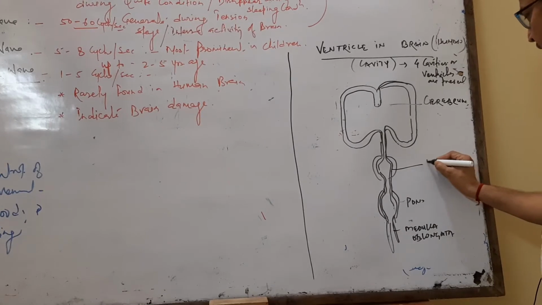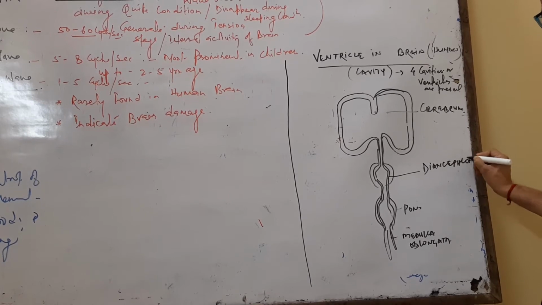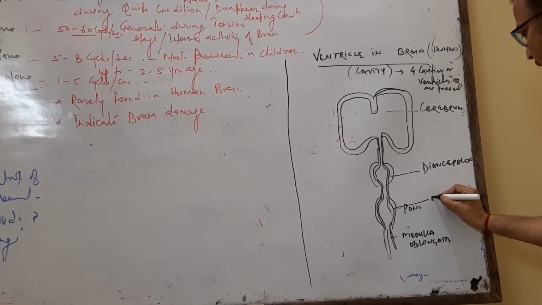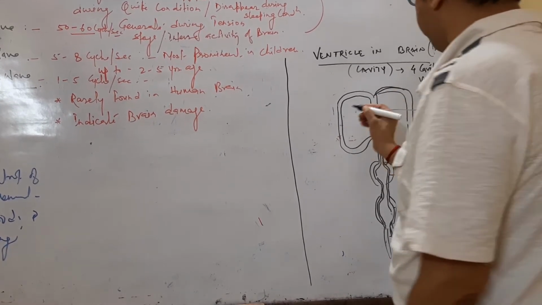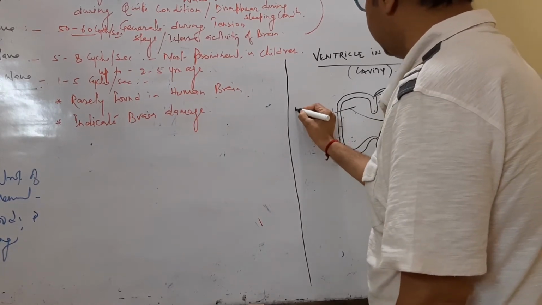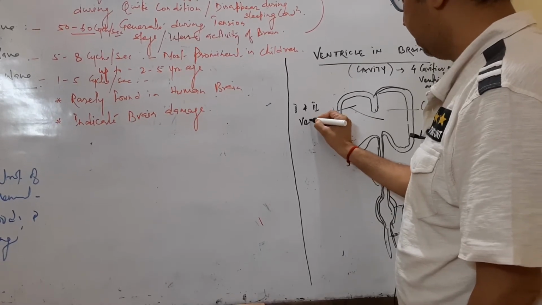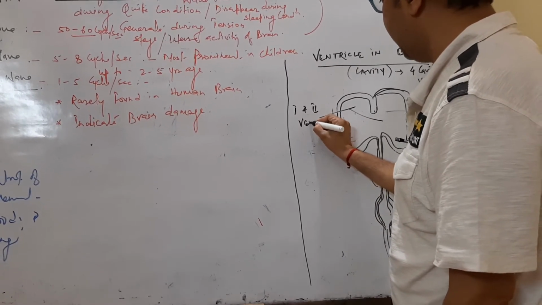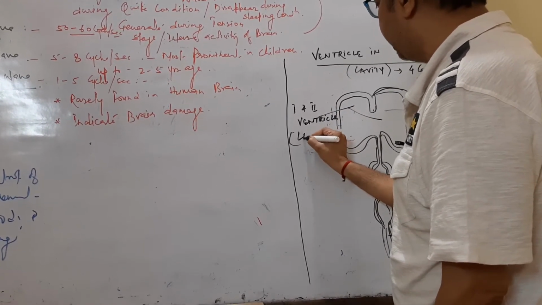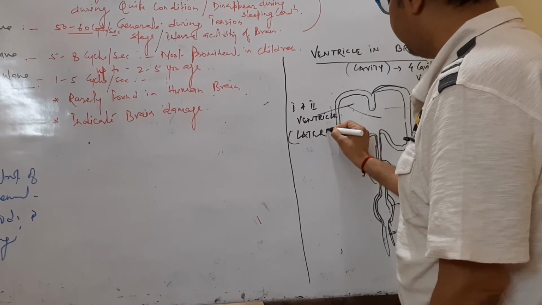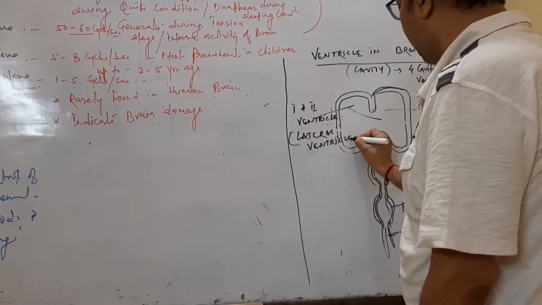Next one is the diencephalon. Third one is the medulla oblongata. In the cerebrum there are 2 cavities, the first and second ventricle, called the lateral ventricles. So the ventricle of the cerebrum is called the lateral ventricle.